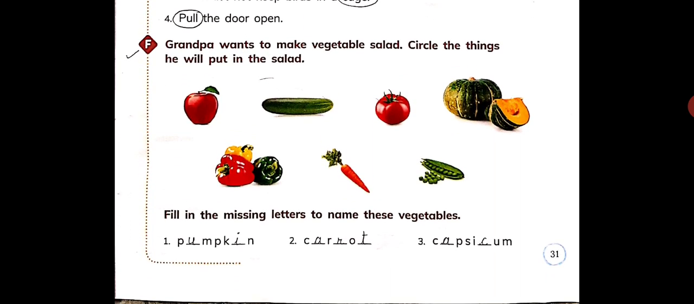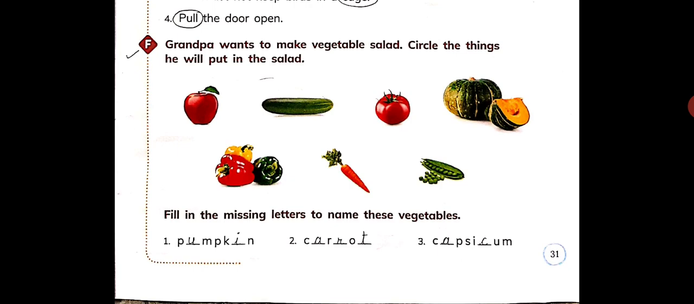Children, Grandpa wants to make vegetable salad. Circle the things he will put in the salad. So, children, first picture is of apple, then is cucumber, then is tomato, after that pumpkin, then capsicum, then carrot, and at the last it is pea. Children, you have to fill in the missing letters to name these vegetables.